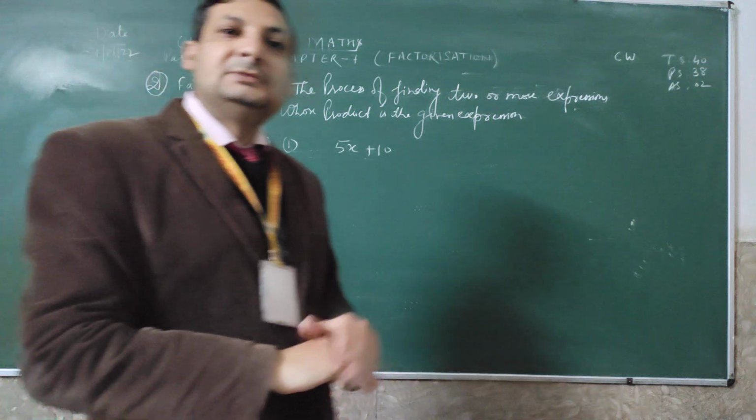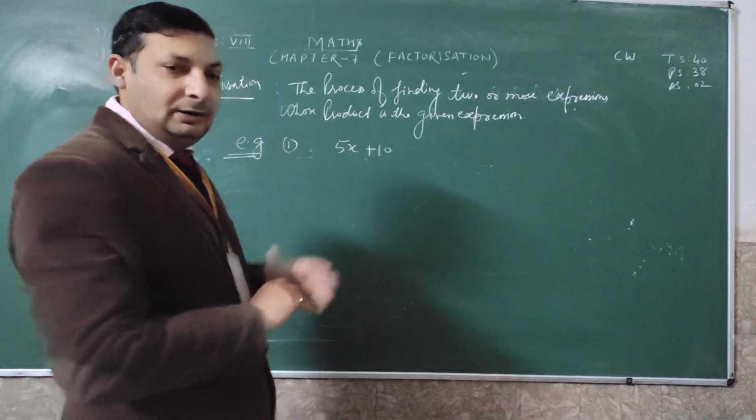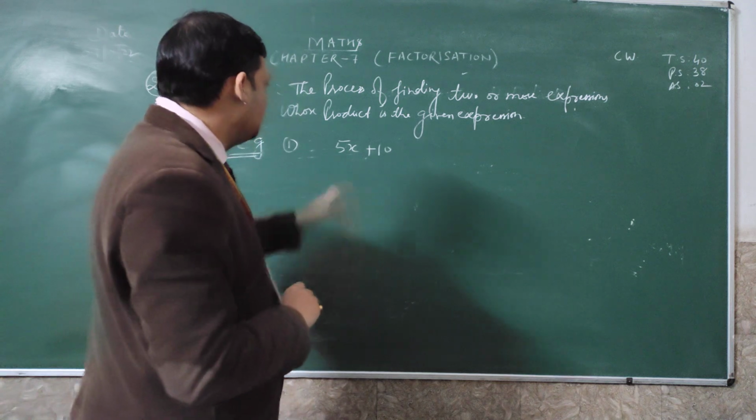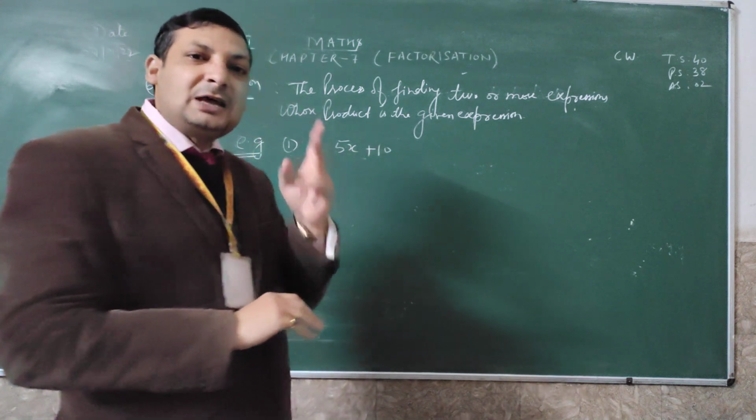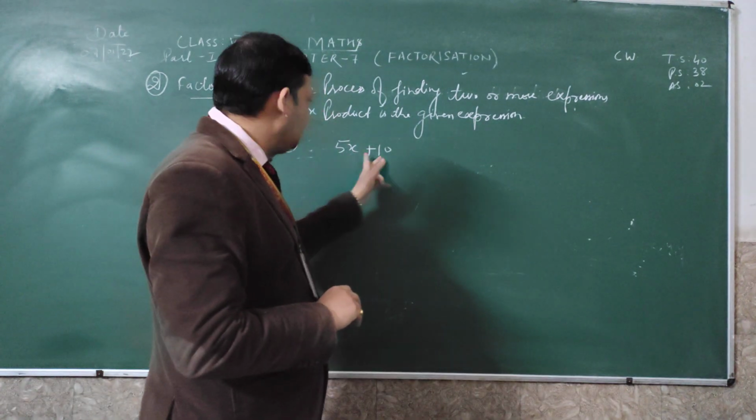5x plus 10 is our first expression. Now we have to divide it into two or more expressions. So what will I take? This expression consists of two terms: one term 5x, second term 10.